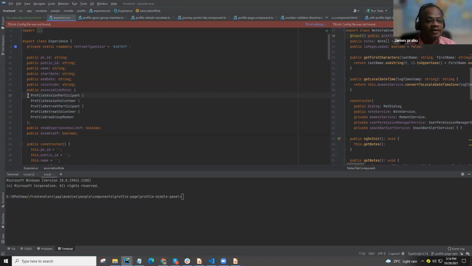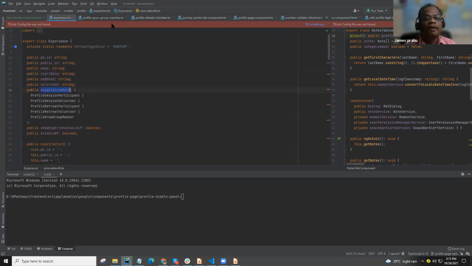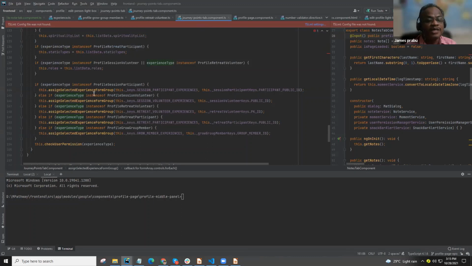We are setting the types to one thing here. But based on the implementation, when we go to the journey points tab, based on the type, we call a different function inside. So don't bother about the syntax and all, I just explained the usage.